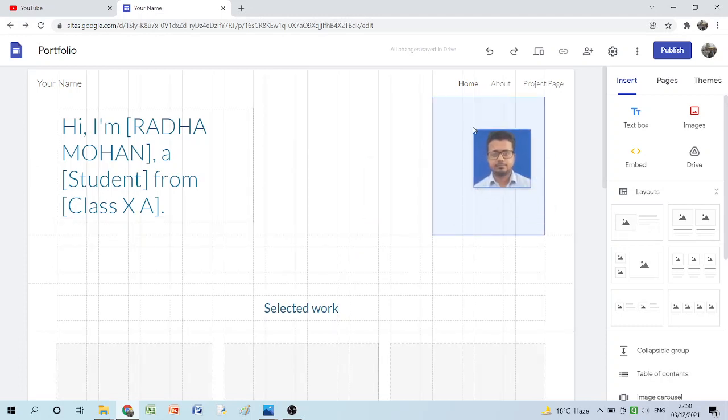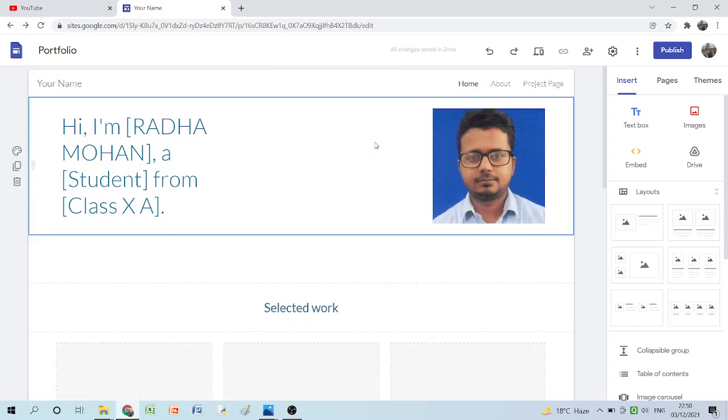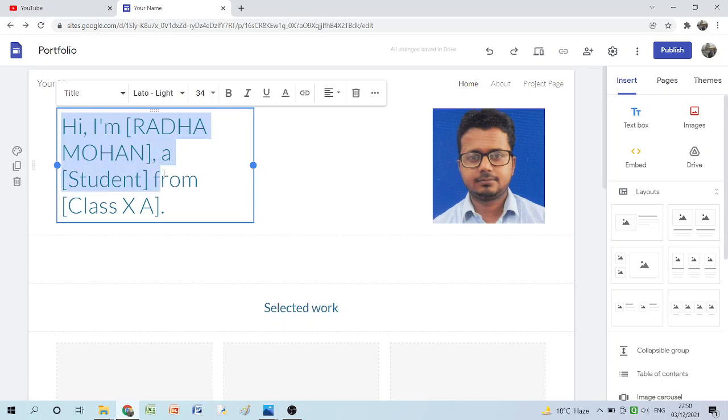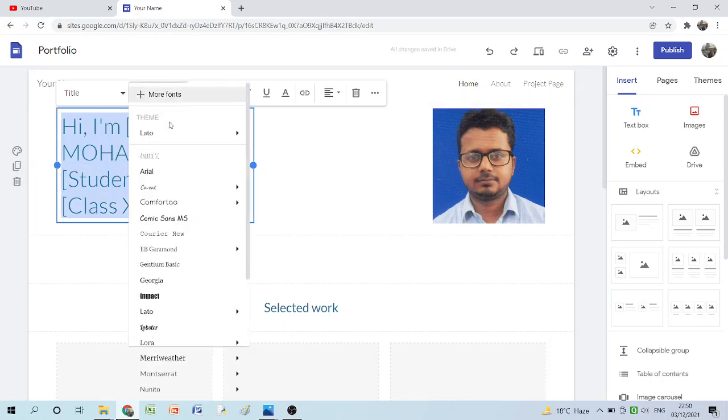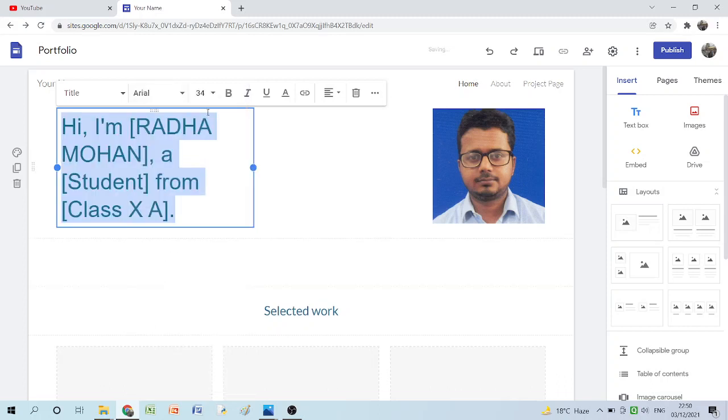You can drag it towards the right side. Okay, so this is what I have done in the home page. If you want to make changes in the font style of this text which is already written, you can select the text, choose the font style and make the necessary changes as per your choice.